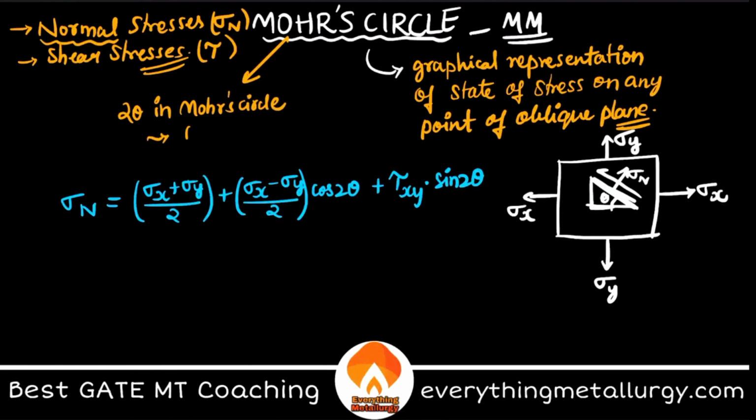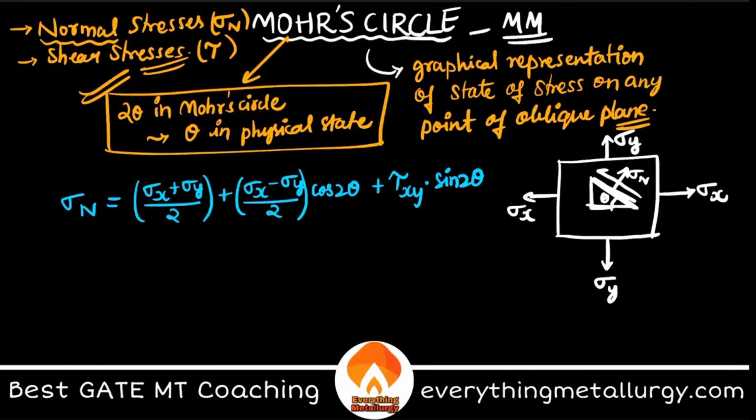Remember one more important thing: in the Mohr circle concept, 2 theta in Mohr circle is equivalent to theta in a physical state. You can easily think of it. I'm leaving it as a task for you to think about why we are actually making 2 theta. So this plane is what you are studying now. This is your sigma n, that is this formula, and this is my tau, the shear stress, which we will see now.